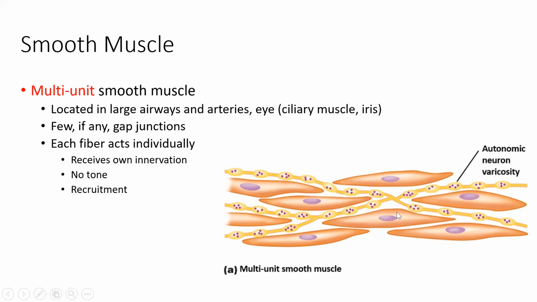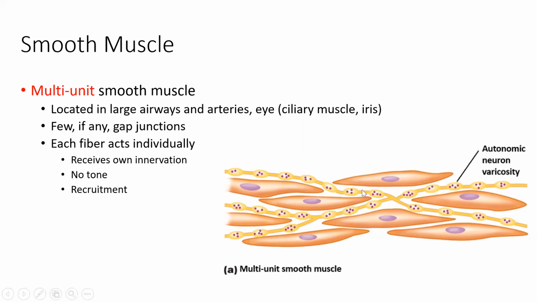And so we don't have the gap junctions facilitating the synchronous operation the way that we saw with single unit smooth muscle. Each fiber receives its own innervation. We don't see tone here because these cells do not have pacemaker potential, that is, they cannot spontaneously depolarize on their own. And then again, we can see recruitment here because each individual cell is acting as its own unit.